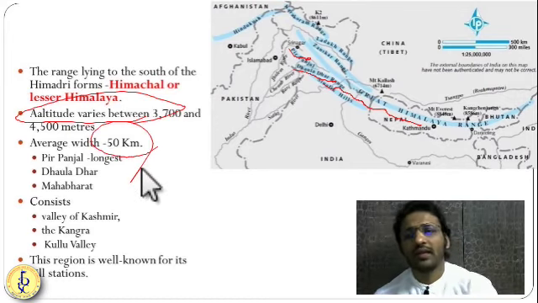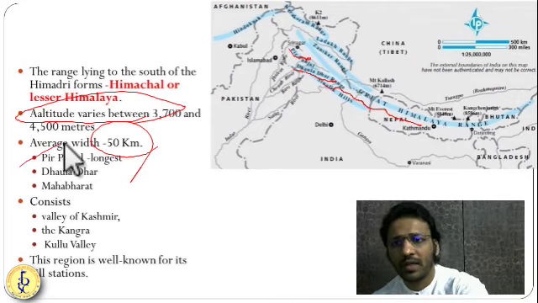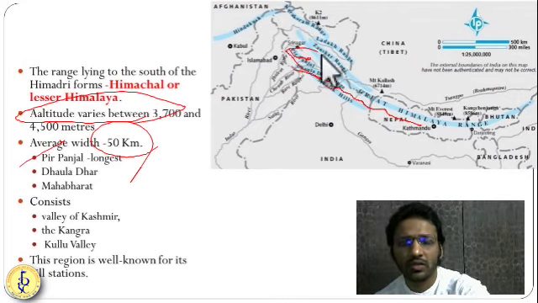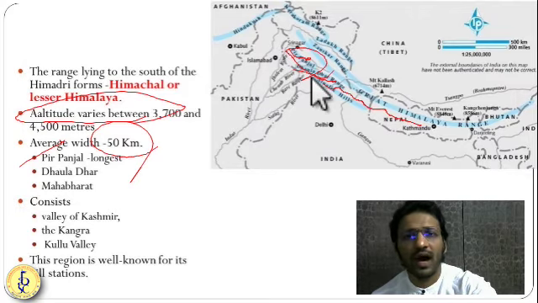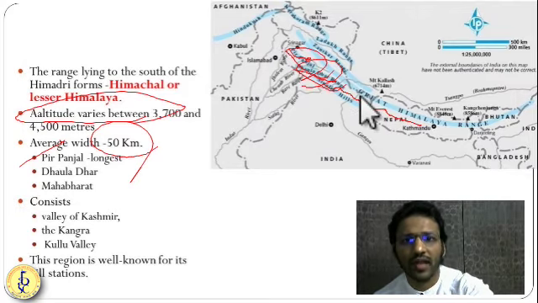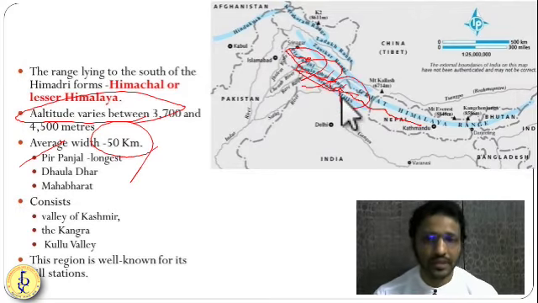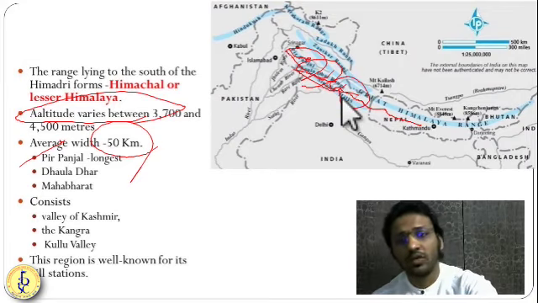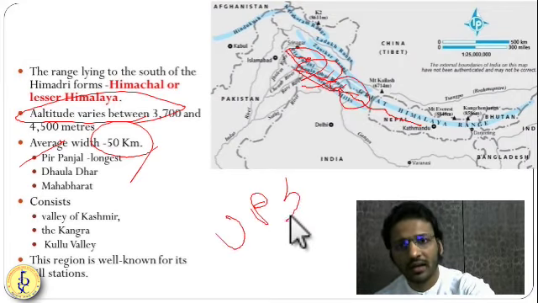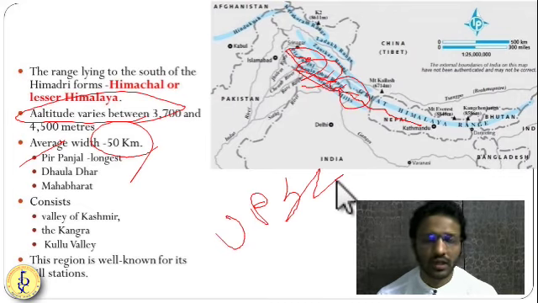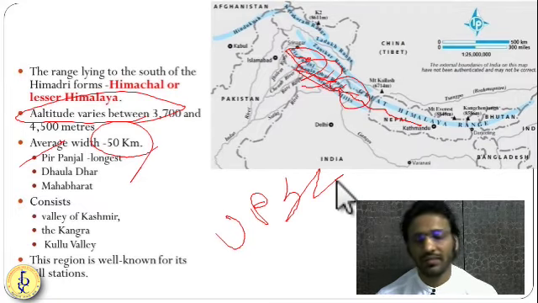As we know, there are three important ranges. Pir Panjal, which is the longest range. After that you have Dhauladhar, then Nagatibba, then Masuri. Masuri, where our UPSC training center is. You'll have to go there after you get selected into the UPSC exam. So this is in the Lesser Himalayas.